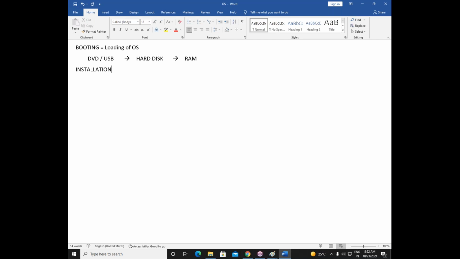From your DVD or from USB, you do the installation in your server. Once you finish the installation, the machine has the operating system and the machine will work. Without an operating system, we know very well the machine cannot work. So this installation part we have to do, whether there are 2 servers or 200 servers, 100 computers or 50,000 computers. One of our responsibilities is installation of operating systems.